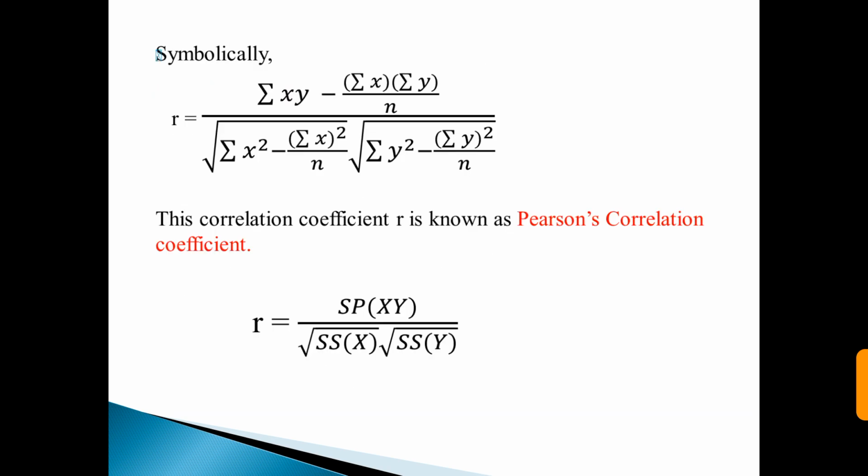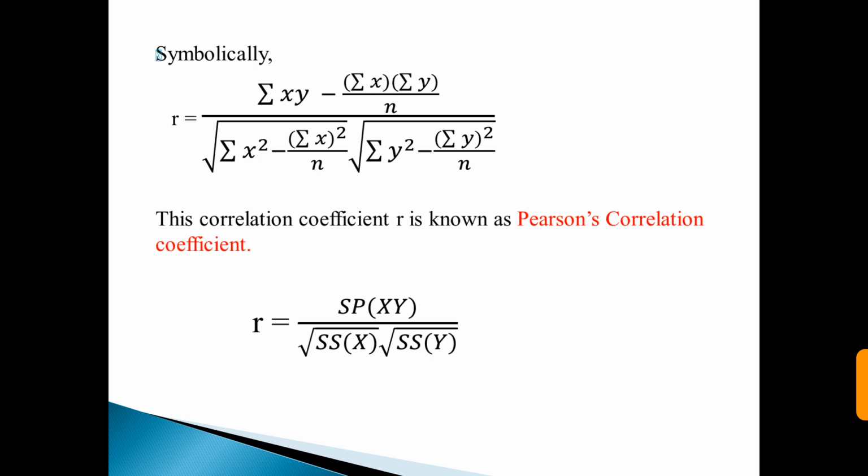Symbolically, it is denoted by small r is equal to summation of xy minus summation of x into summation of y upon n, whole divided by root of summation x square minus (summation of x)² by n, into root of summation of y square minus (summation of y)² upon n, where in this formula n means total number of readings.